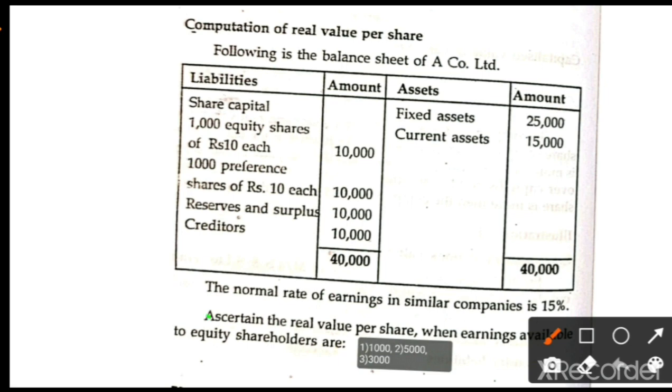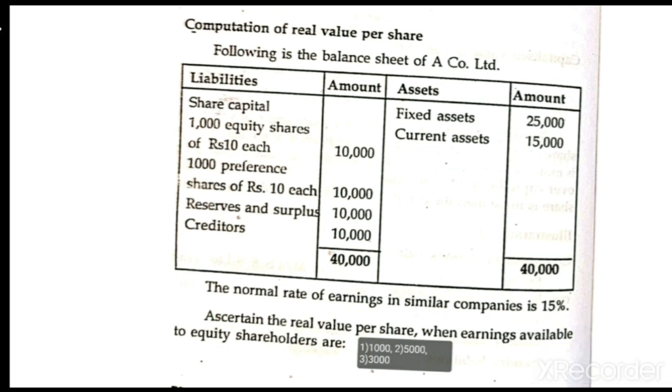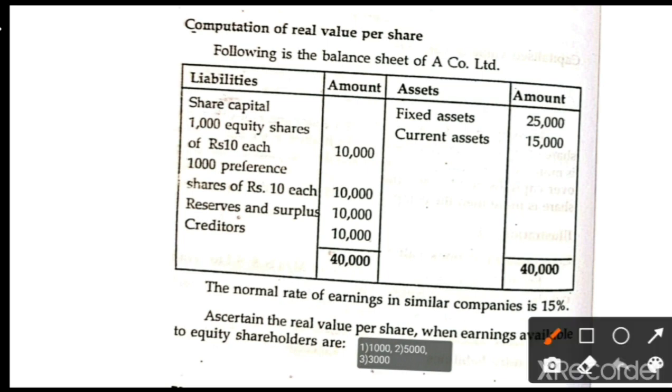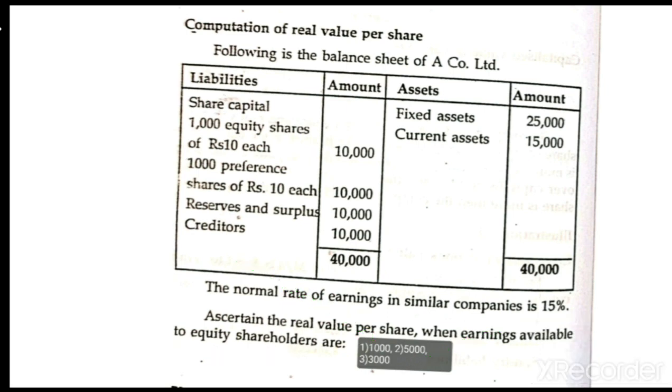And ascertain, this is very important, what they are asking us to calculate. In the previous problem they asked for book value, so we only calculated book value; there was no need to calculate real value. In this problem, ascertain the real value per share when earnings are available to equity shareholders. If earnings are 1000, how much is the real value? If earnings are 5000, how much is the real value? If earnings are 3000, how much is the real value? Is it clear? This is the given information.